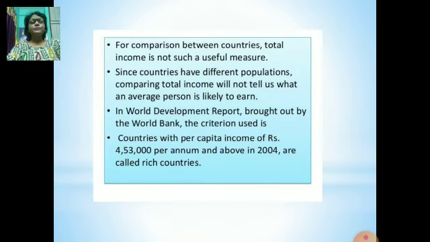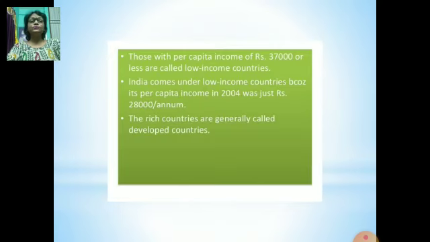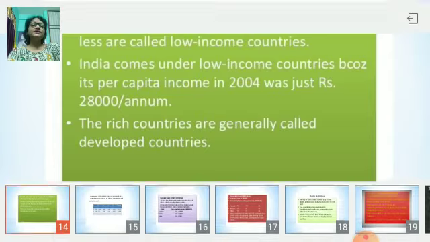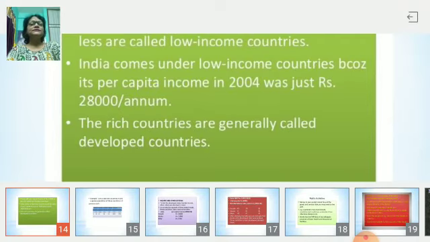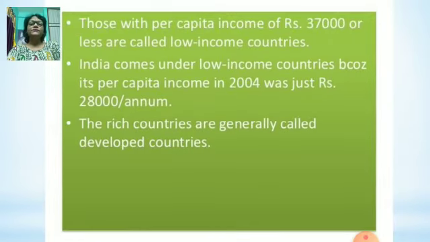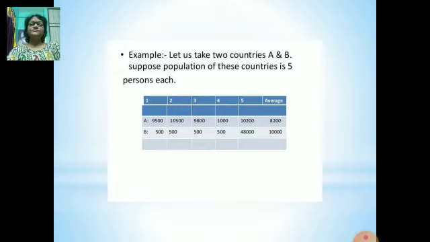In the World Development Report brought out by the World Bank, the criteria are used in this way. That is, how we find out which country is a rich country. According to the World Bank, a country whose per capita income is rupees 4,53,000 per annum is called a rich country. This data is according to 2004. Those with per capita income of rupees 37,000 are called low income countries. Our country India's per capita income is 28,000. You can see how low our income is, and we are considered to be a developing country.